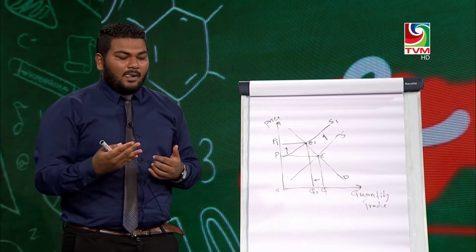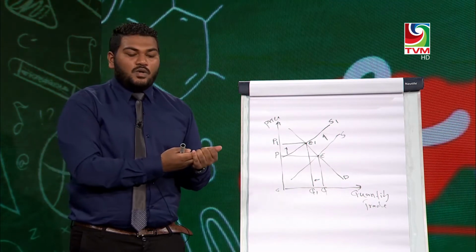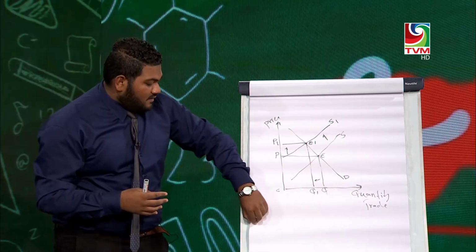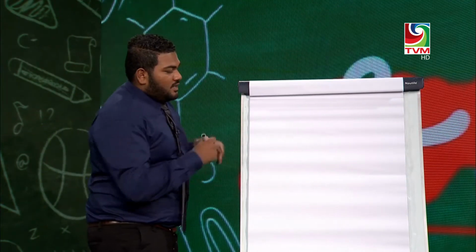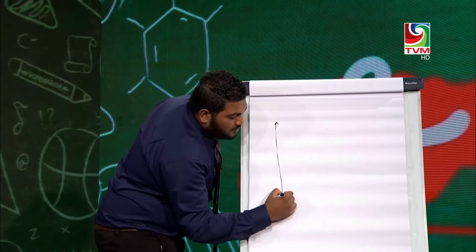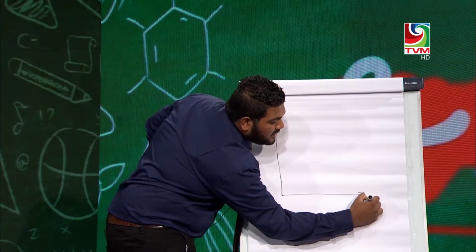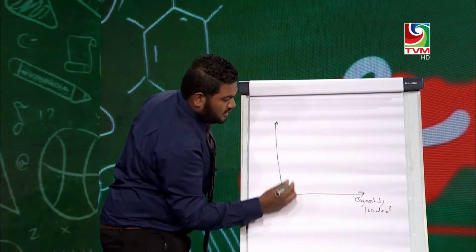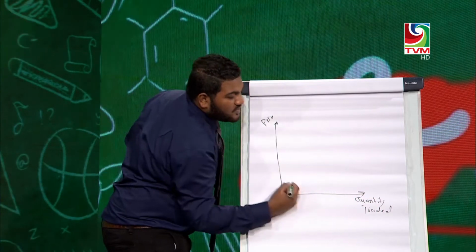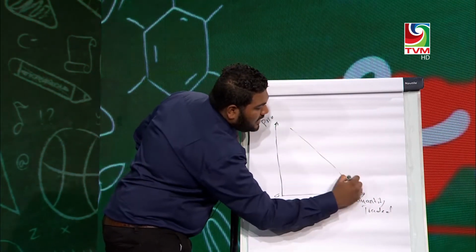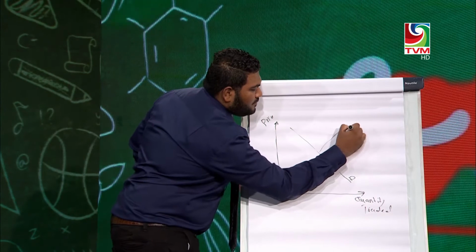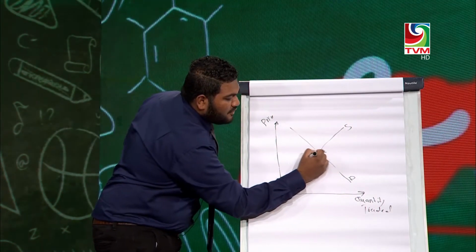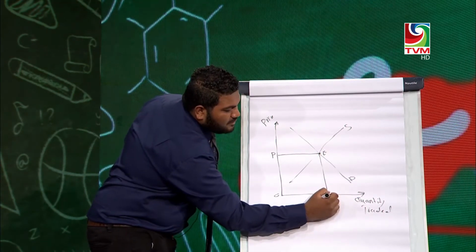For example, let's say there is a successful advertisement about the product, and at the same time the government introduces income tax. So I will show you the last diagram. Okay, so this is the third reason why the market price changes. It is due to the changes in both the demand and supply. So this vertical line is the price, and this horizontal line is the quantity traded, with the demand and supply. Let's say here is the demand intersecting with the supply at equilibrium. This is the equilibrium price and equilibrium quantity.